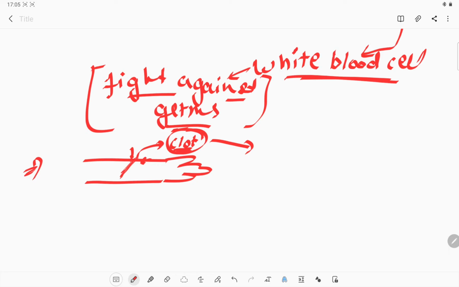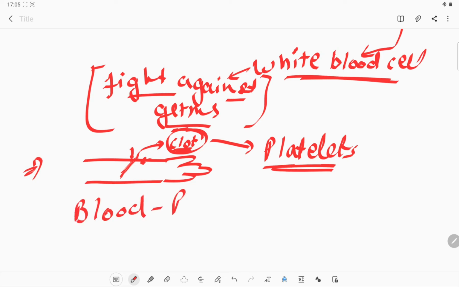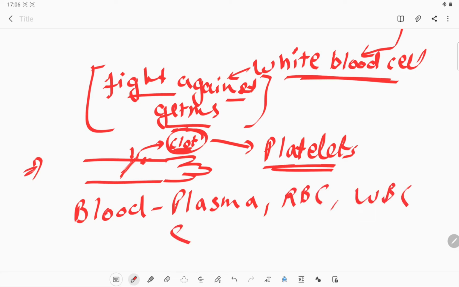From where will this clot form? This clot will form because of the platelets, which are also a part of blood. So, as a conclusion, we can say that the blood consists of plasma, red blood cells, WBCs and platelets. These are the major components of our blood.